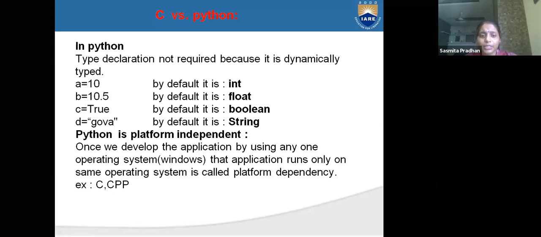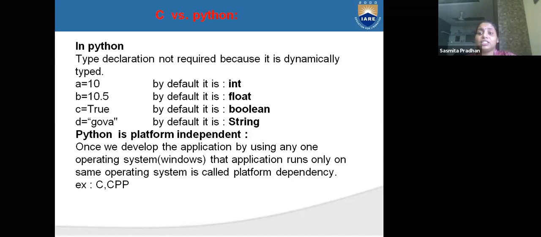Once you develop an application using any operating system, the application runs only on the same operating system. That is called platform dependency. What is platform dependency? If your program runs in only one operating system, that is called platform dependency.